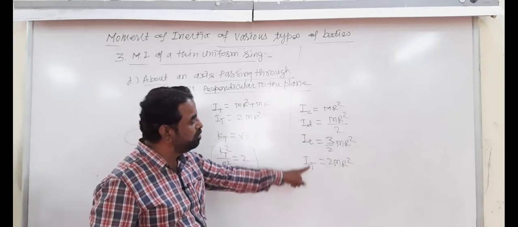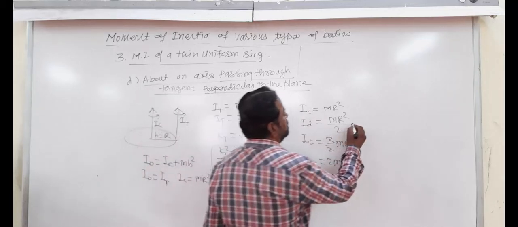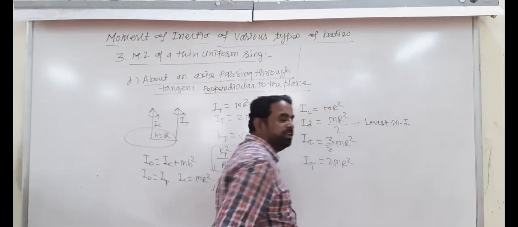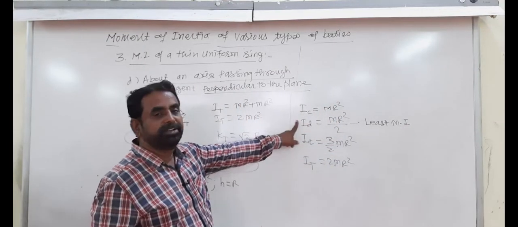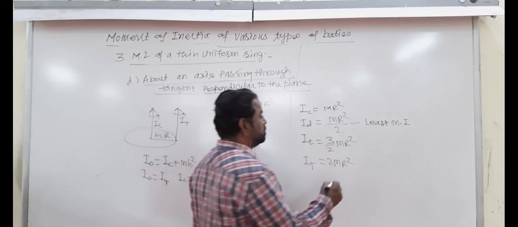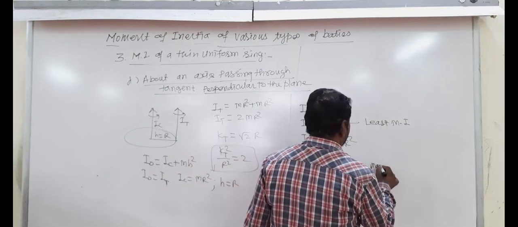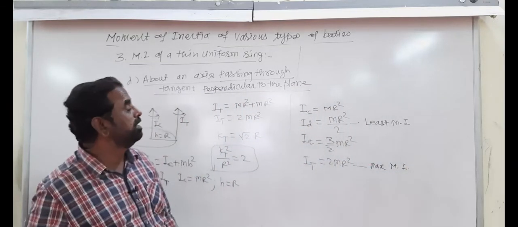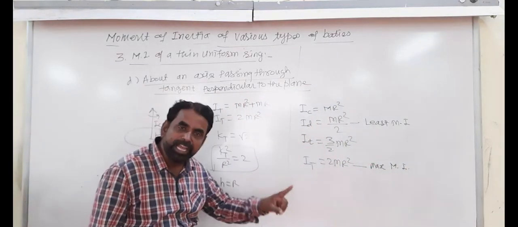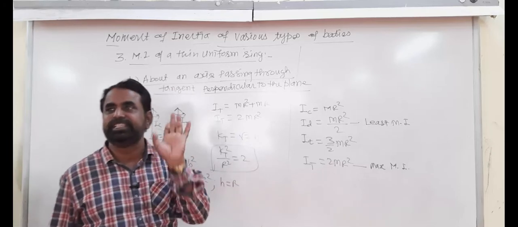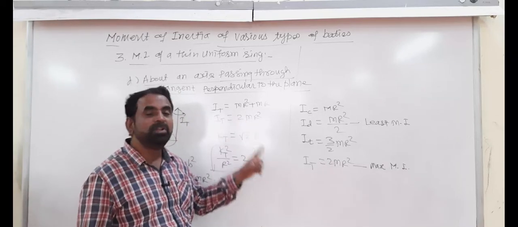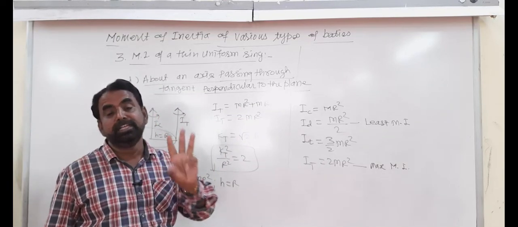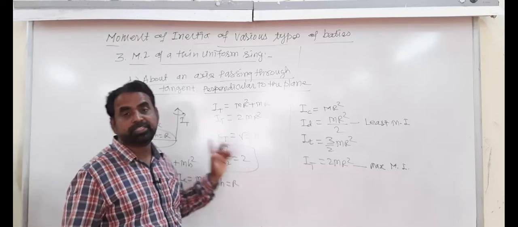Least moment of inertia is about what? Least. About which axis is it the least? Diameter. And about which axis is it the most? Maximum moment of inertia. So you must remember these formulas, and many times objective questions are asked on the moment of inertia of various bodies. And therefore today we learned 3 bodies. In the next period the remaining bodies will be learned.